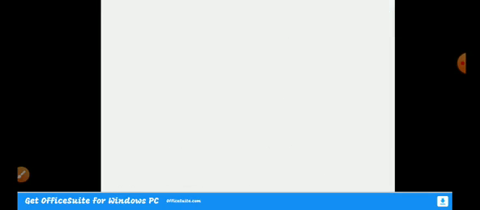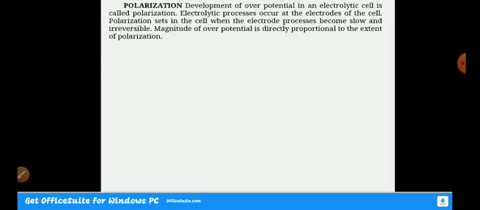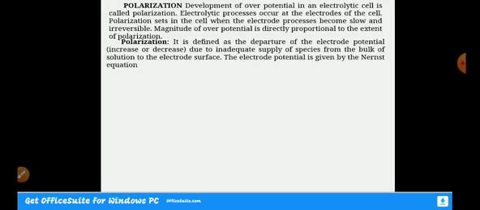So let us discuss polarization. So polarization is all about departure of the electrode potential, that is either increase or decrease in the electrode potential due to inadequate supply of a species from the bulk of the solution. So I mean to say that there is an increase or decrease in the electrode potential due to inadequate supply of species from the bulk of the solution to the electrode surface, which we normally call polarization,